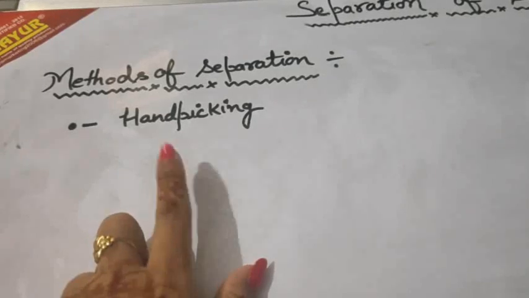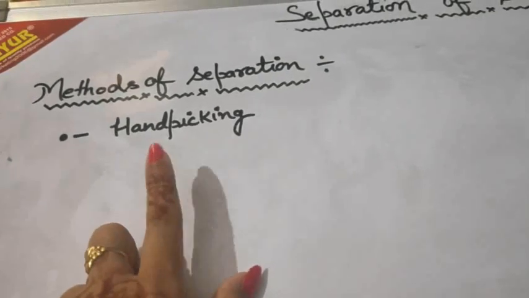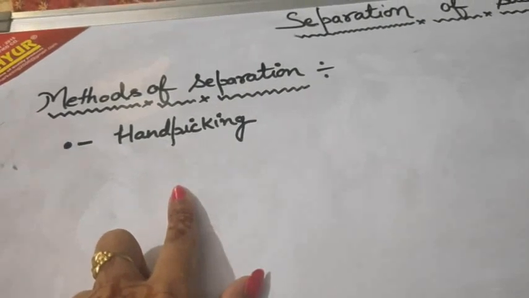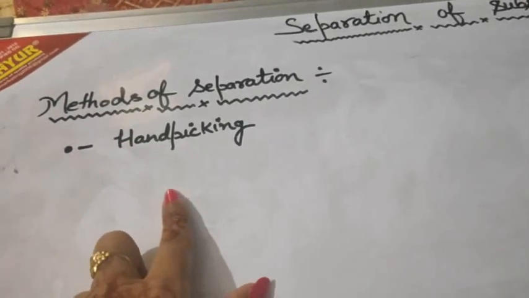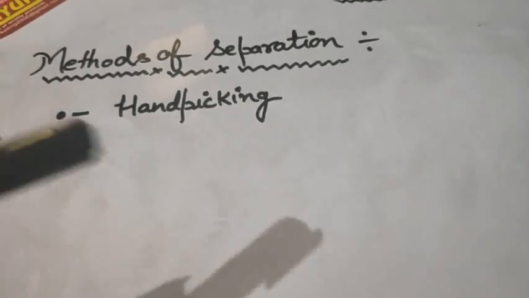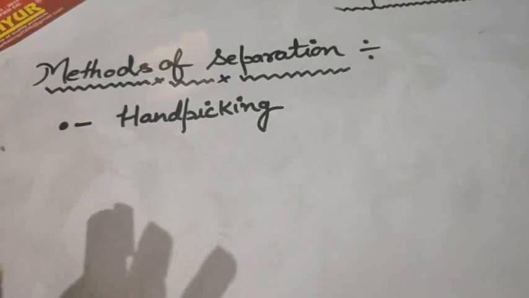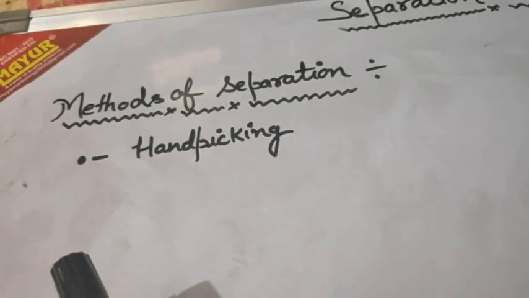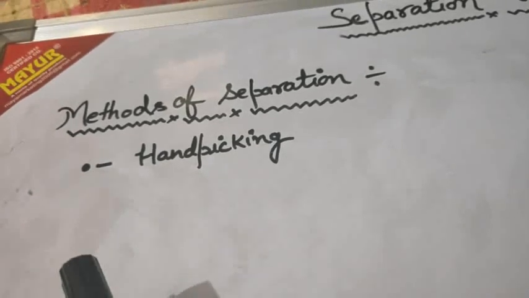Hand picking, the name itself defines it, means picking things with a hand. Removing substances from a mixture by hand is known as hand picking. You have noticed that when your mother prepares rice, firstly she takes the uncooked rice in a plate and removes something from that, right? That something is the unwanted substance which should be separated or removed. These are undesirable substances, such as pieces of stone in rice or maybe dal, and can be separated by hand picking.